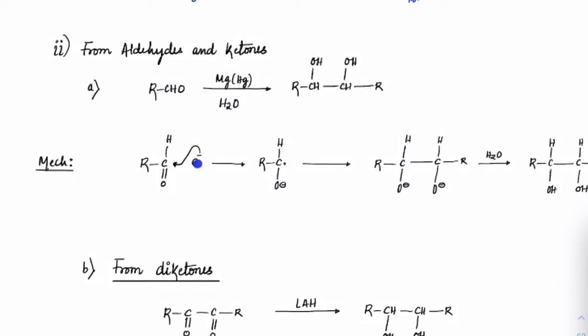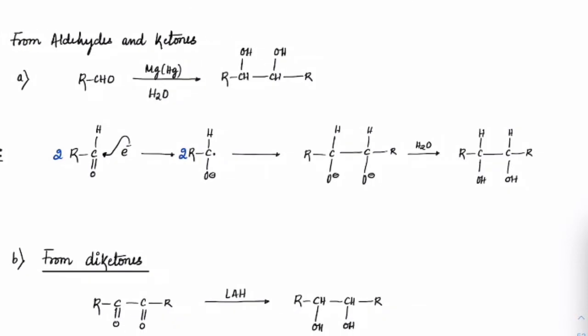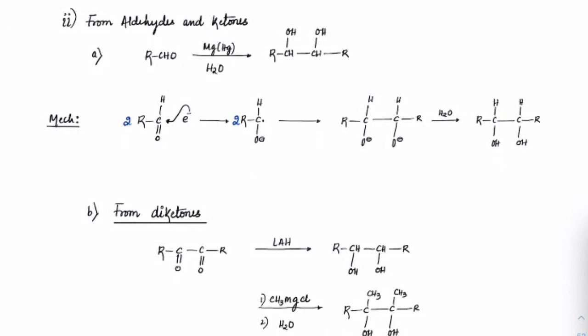Magnesium releases electrons into the solution and the electrons attack on the carbon, giving a radical form. And two radicals, if I take 2 moles here, these two radicals will terminate among themselves and you will get O minus here, alkoxide forms. And these alkoxide forms will extract H plus and become diols. This is a typical way of preparing diols.